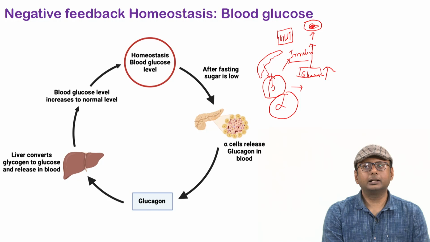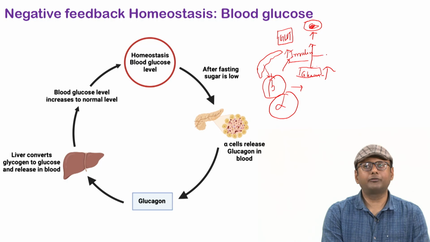So with the release of insulin, our body will supply glucose to the cells, so a larger amount of glucose will be delivered to the cells. Even after that, if some amount of glucose is still in excess, then what will happen?